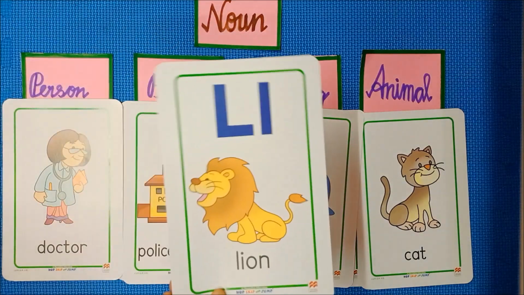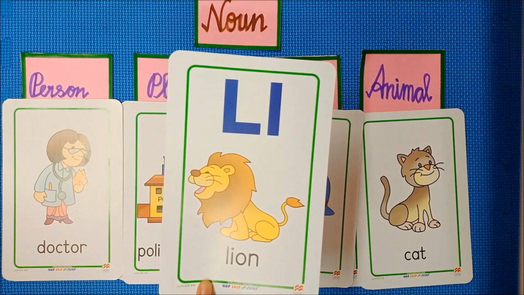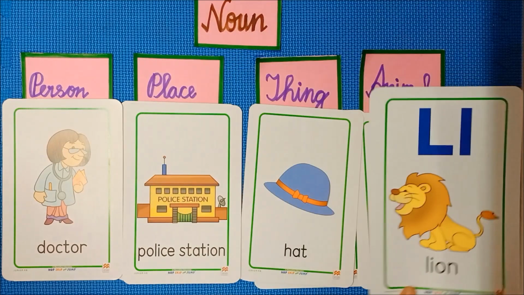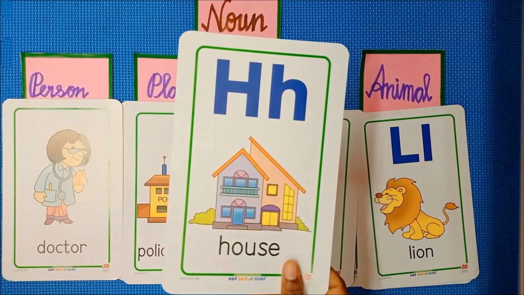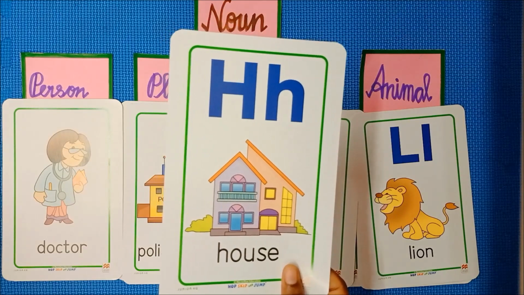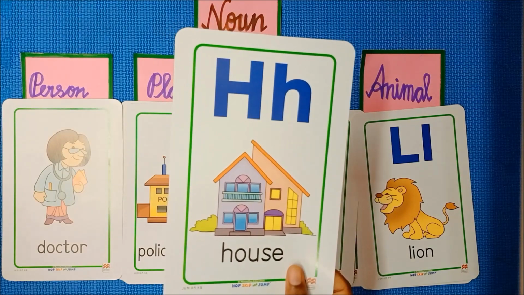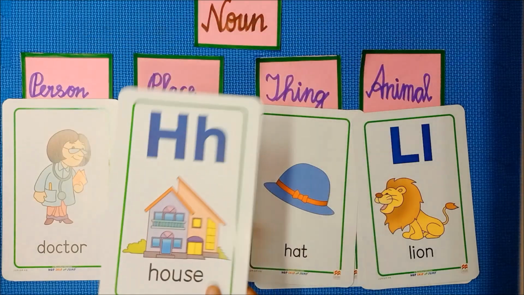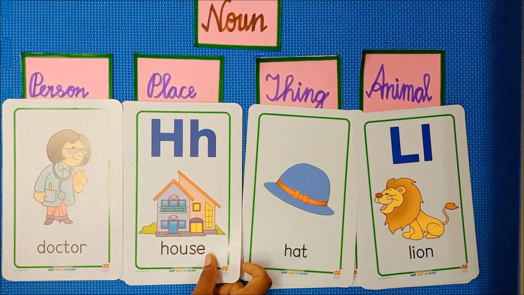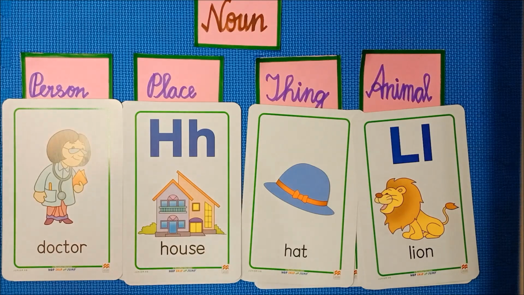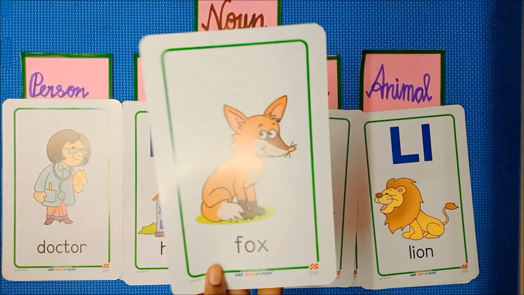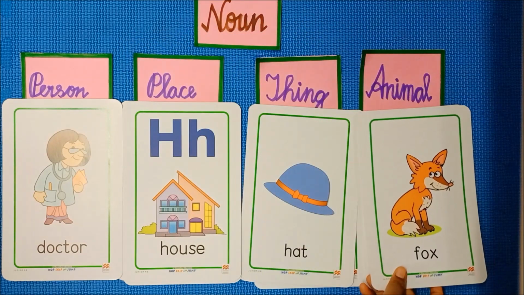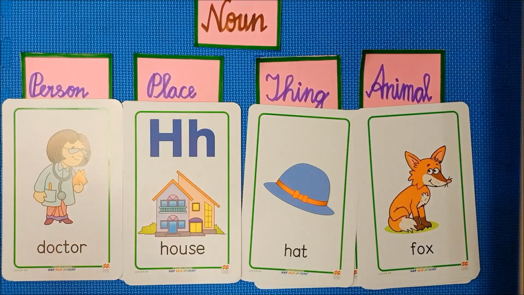Next picture. What is it? It is a lion. So it comes in the category of animal. Look at this picture. What is it? Yes, very good. It is a house. So it is a place. So you have to place this in the place category. Next one. Yes, cunning fox. So this comes in the category of animal.